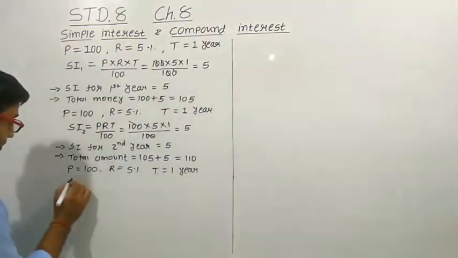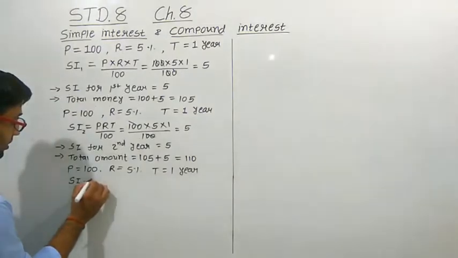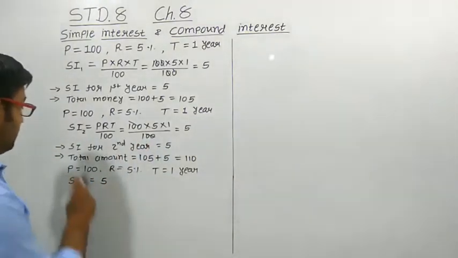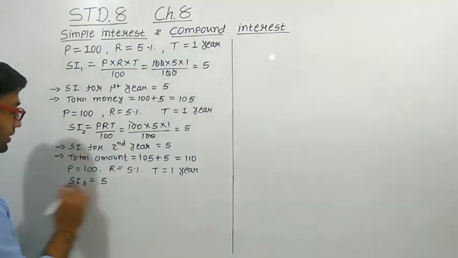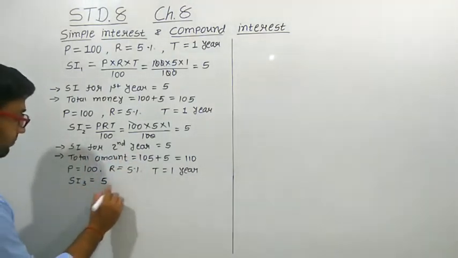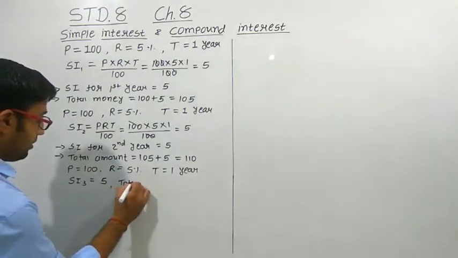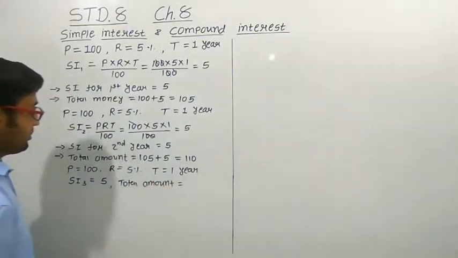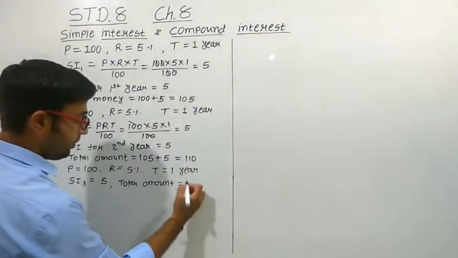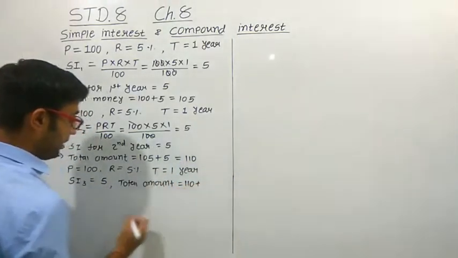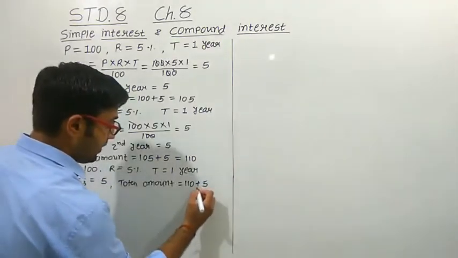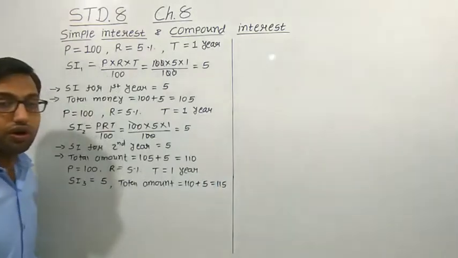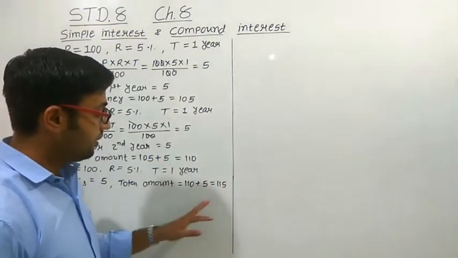So the simple interest for the third year is again 5 rupees, right? And the total amount will be the previous amount, that is 110, and the 5 rupees interest is added again. So the total amount we find is 115.